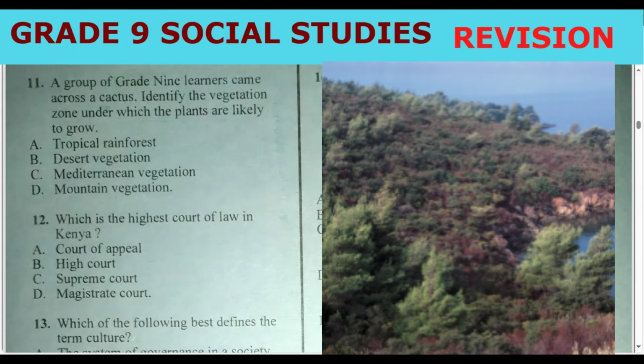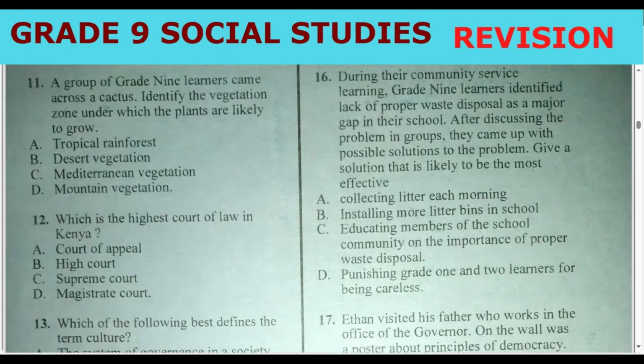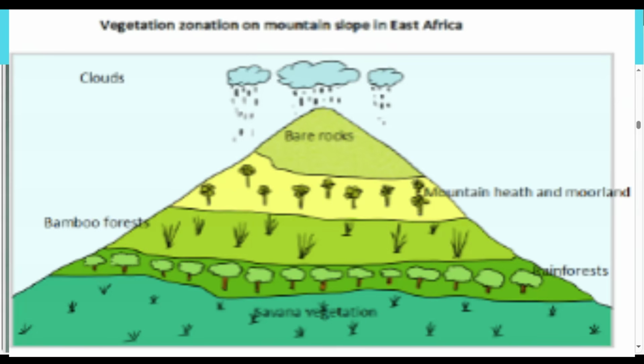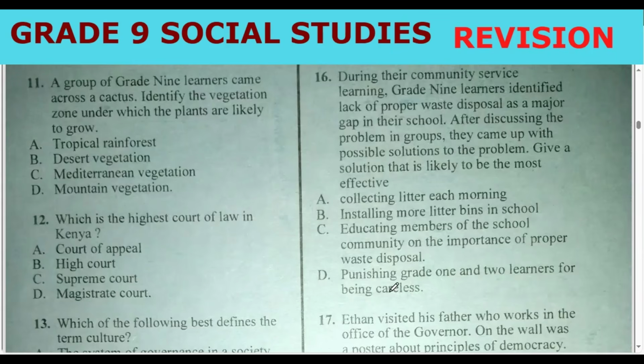The vegetation in Mediterranean is maquis, thickets or bushes which look very short and very strong, and they appear as if they are dry. Now in mountain vegetation, we know the levels of the mountain. We have savanna at the bottom, rainforest, bamboo forest, and heath and moorland. At the top, we have bare rock. So the correct answer here should be, if you want to find a cactus, go to the desert or semi-desert. You'll be able to see cactus.